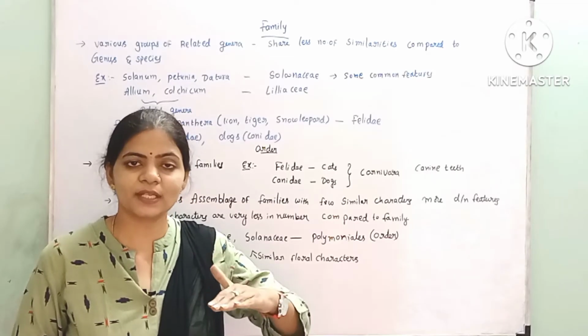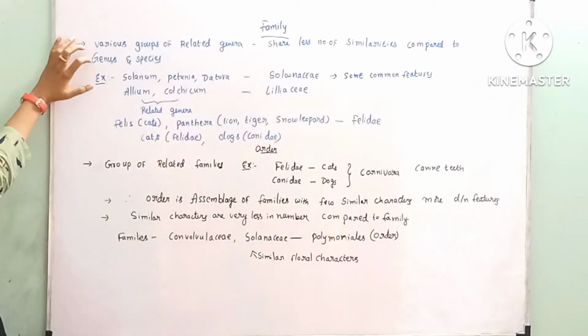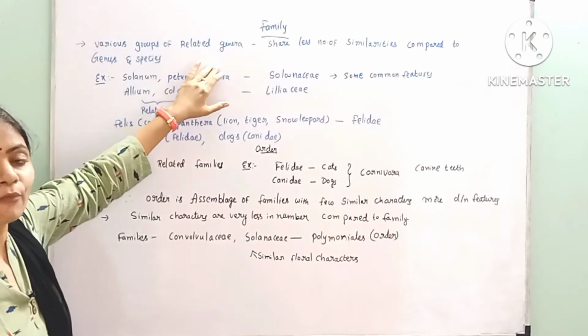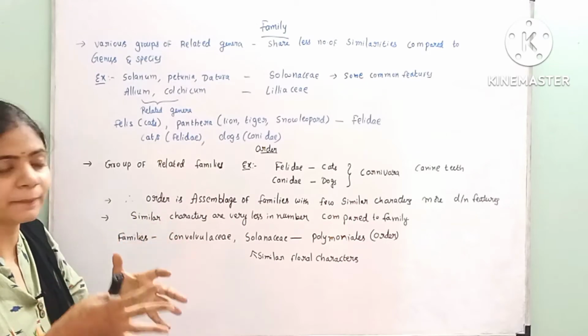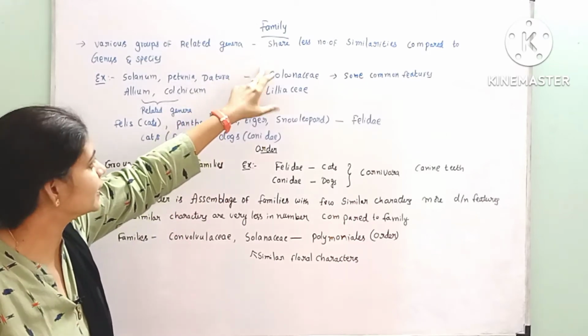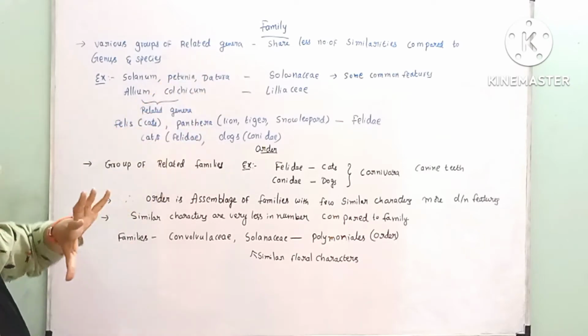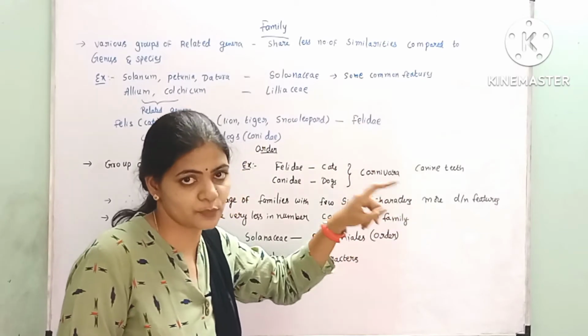About the genus, what is the higher category? That is family. Here, what is a family? Various groups of related genera. So, various groups of all the related genera were combined to form a family. Here, these family members share fewer similarities when compared to the genus and species.